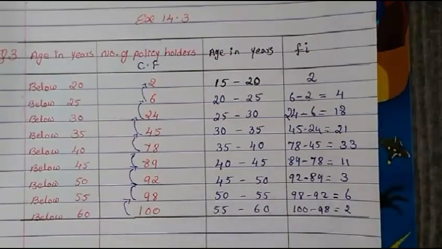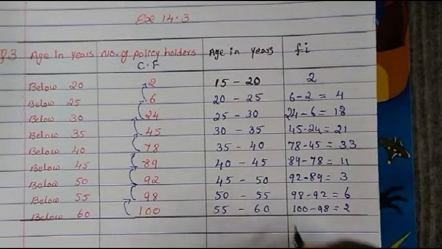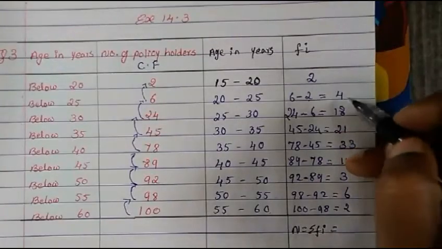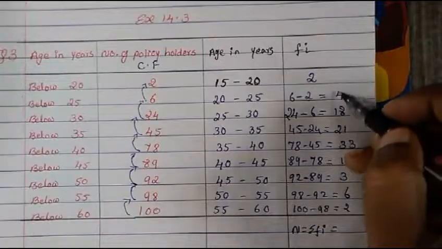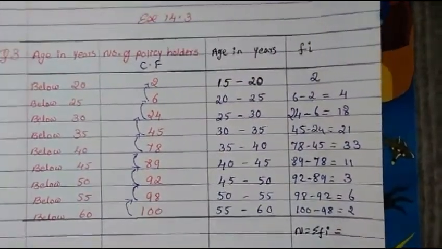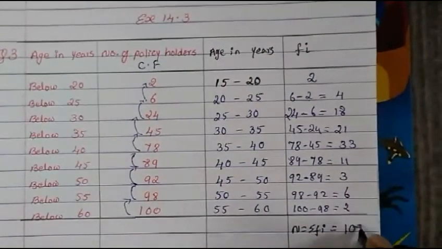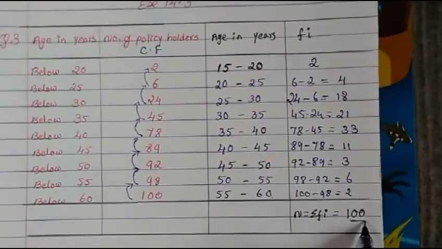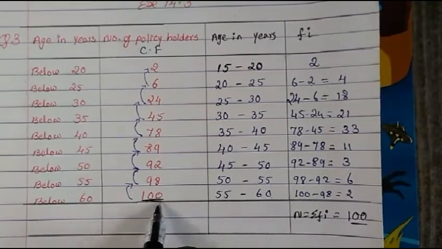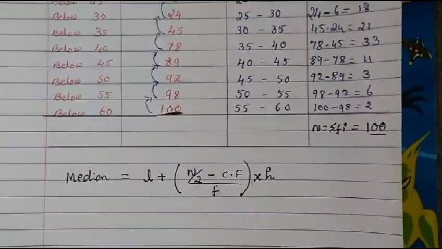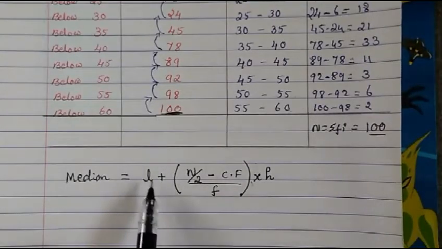So now you see the sum of Fi equals capital N. Just calculate 2 plus 4, 6, 10, 16, 16 plus 18, and so on, and you will get 100. So when you sum up, now you get 100. You see this value and this value are the same. So this is CF and this is your capital N. So now you have all the values.